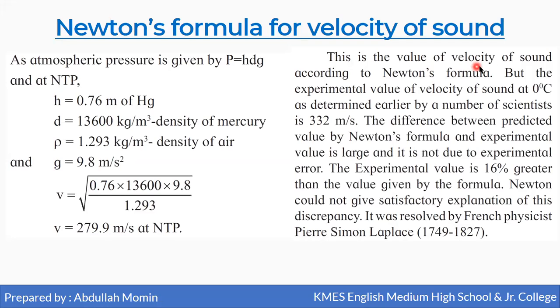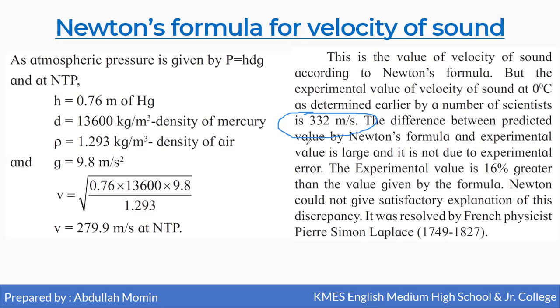This is the value of velocity of sound according to Newton's formula, but the experimental value of velocity of sound at 0 degrees Celsius as determined earlier by a number of scientists is 332 meter per second.